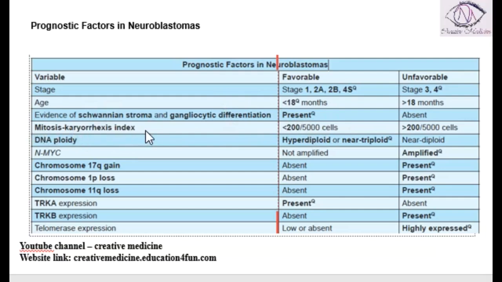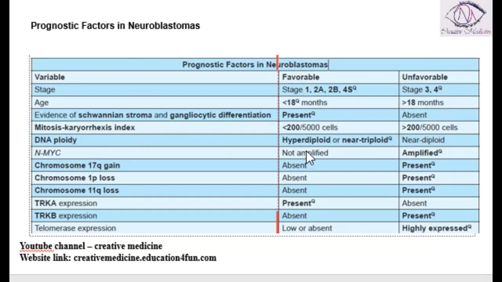Mitosis karyorrhexis index is less than 200 per 5,000 cells. If the mitosis karyorrhexis index is less than 200 per 5,000 cells, then it is favorable prognosis. If it is more than 200 per 5,000 cells, then it is unfavorable prognosis.